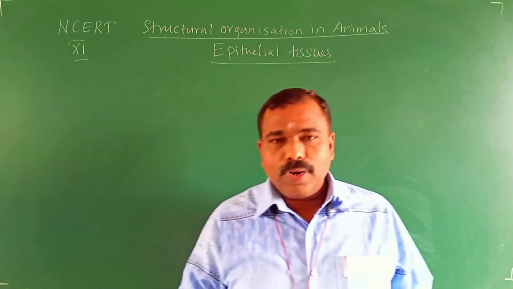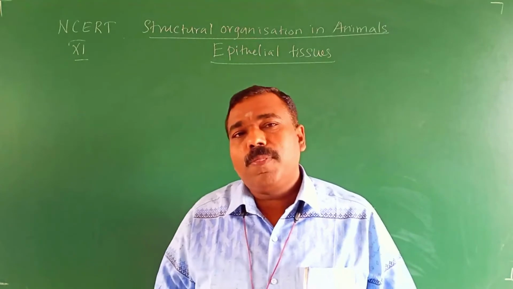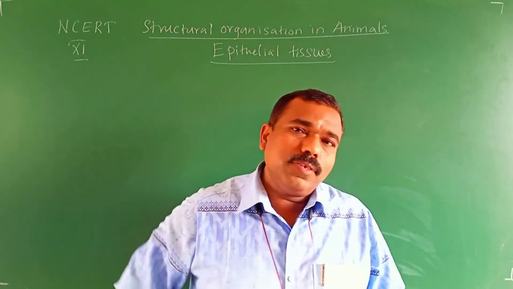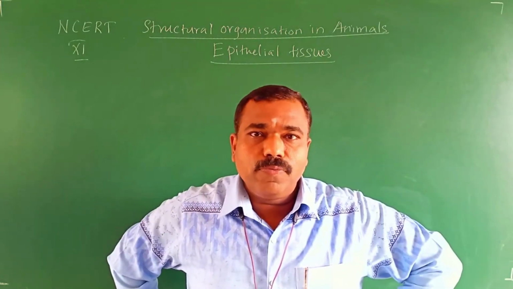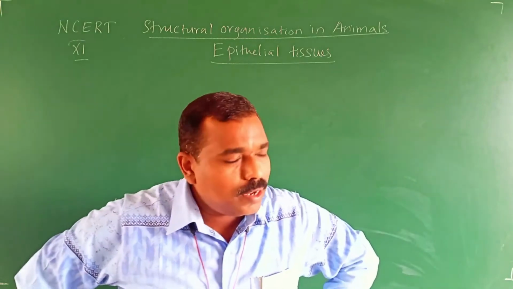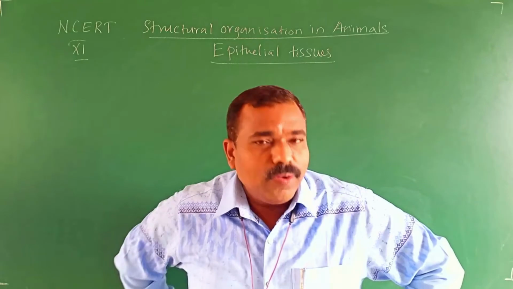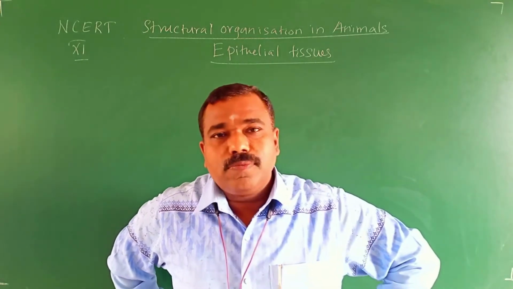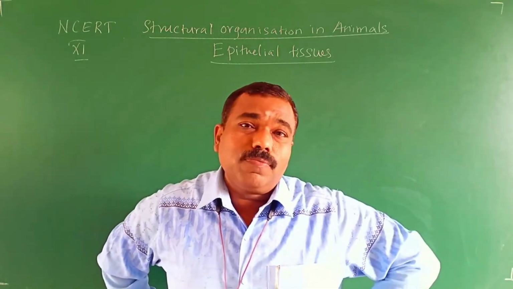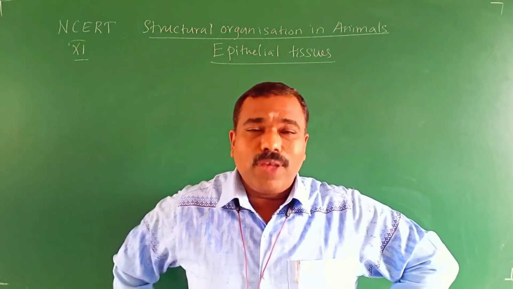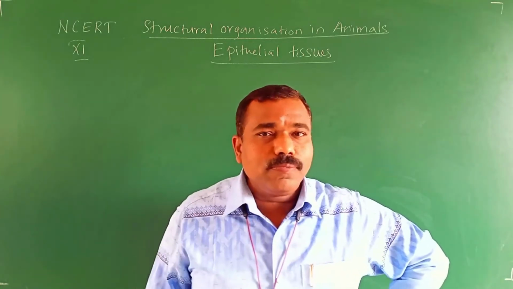See, this is a much more important topic. This lesson is much more important from the board exam point of view as well as your NEET exam point of view. In NEET, they will definitely ask many questions: examples of tissues, where it is present, and so on.